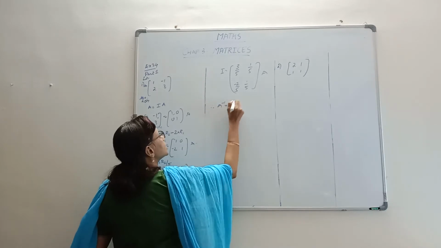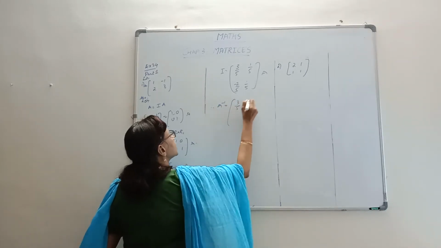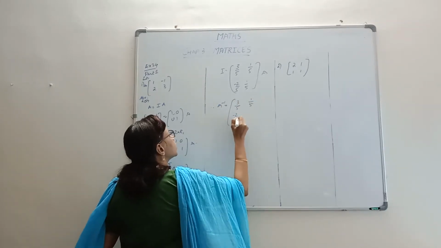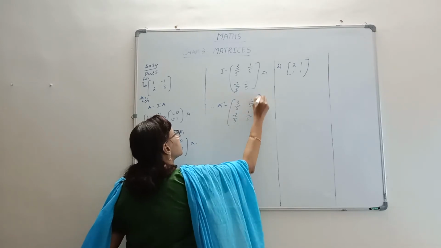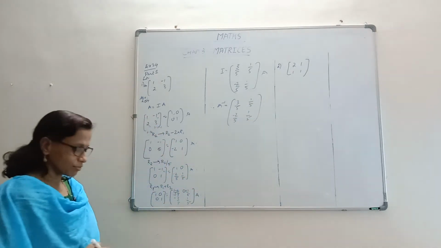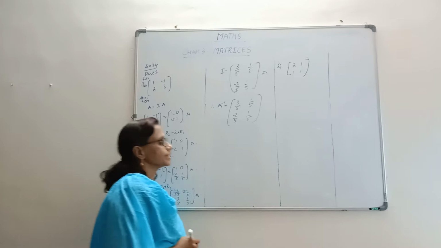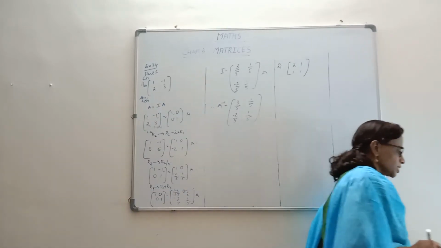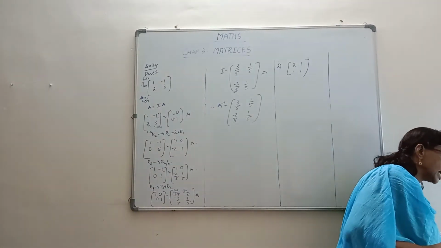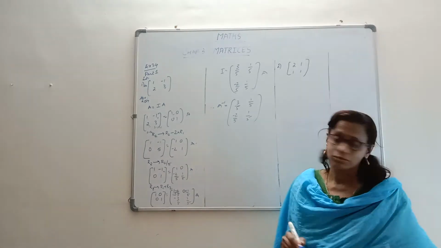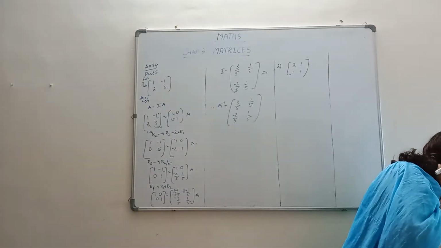A inverse is 3 by 5, 1 by 5, minus 2 by 5 and 1 by 5. That's how we get the inverse. And this is how it's a 2 cross 2 is much easier. When it is a 3 cross 3, because the steps are more, you'll have to be doing more work.